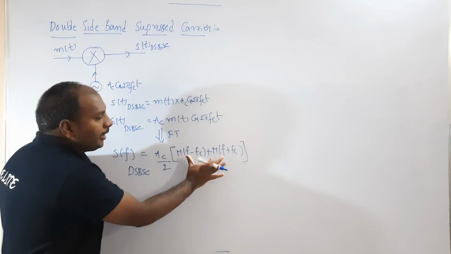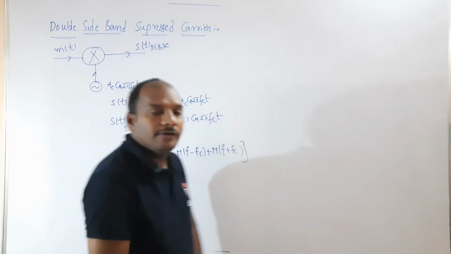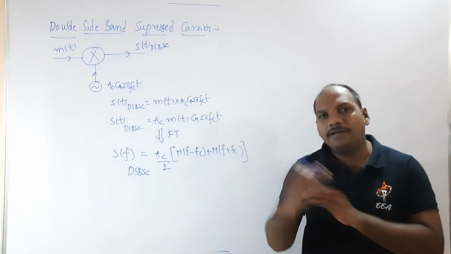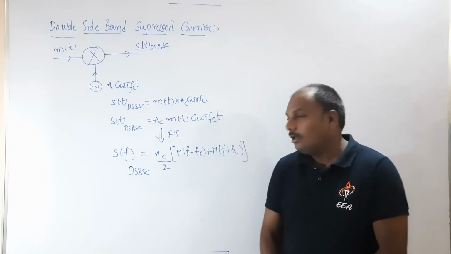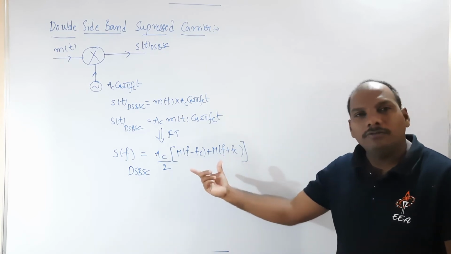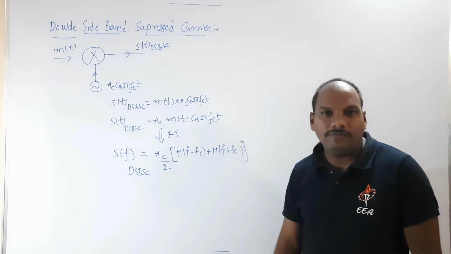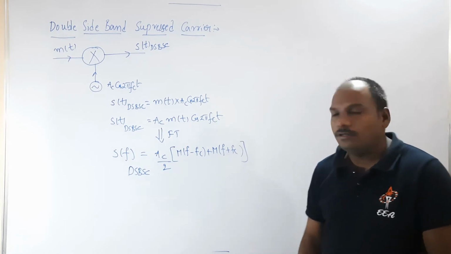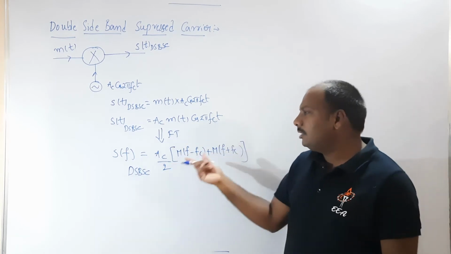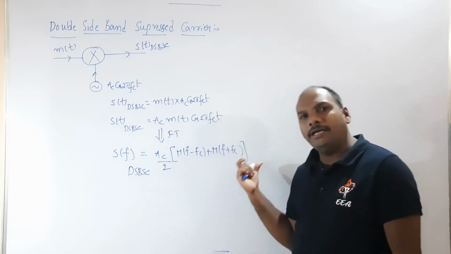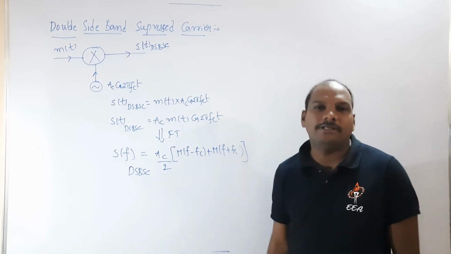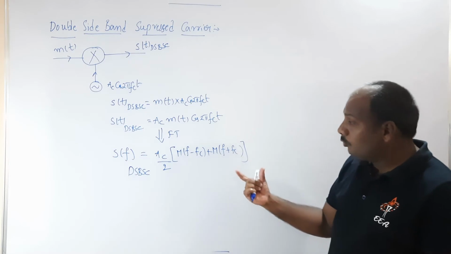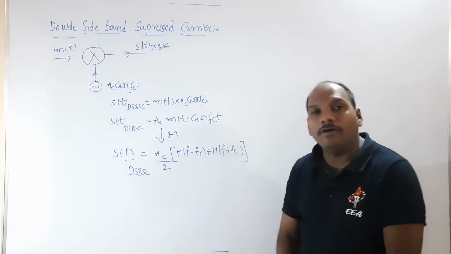So you are shifting the spectrum of M of f by an amount of fc to the right side as well as the left side. To draw this plot, first of all you should know M of f. If you know M of f, then you can easily shift it left or right and plot the DSBSC.